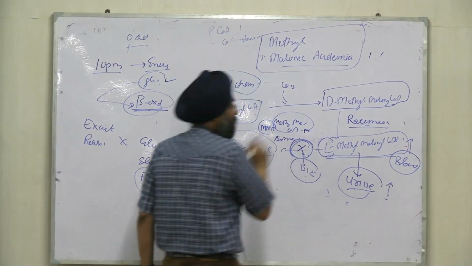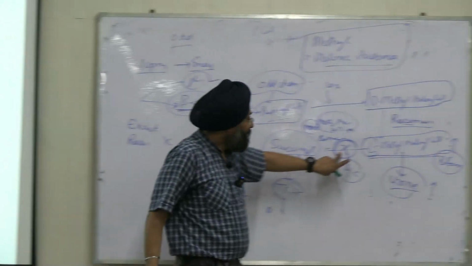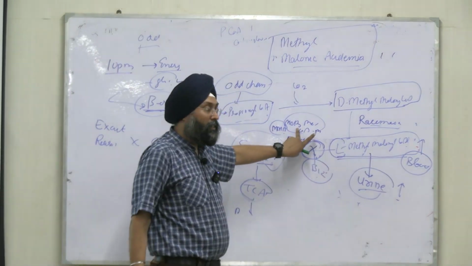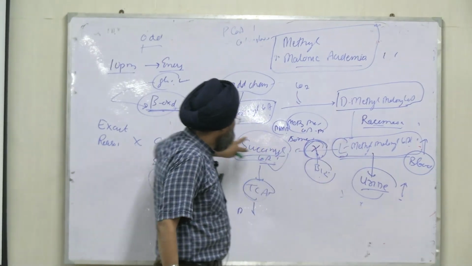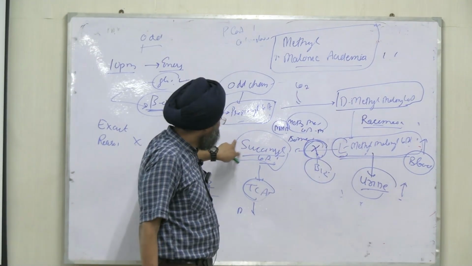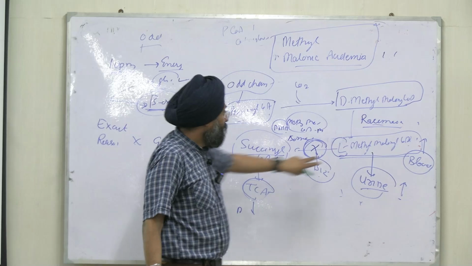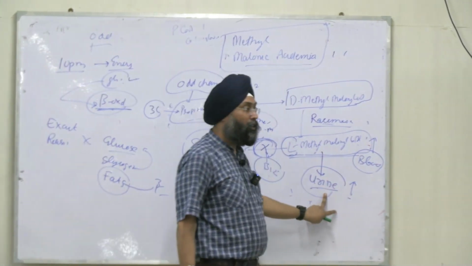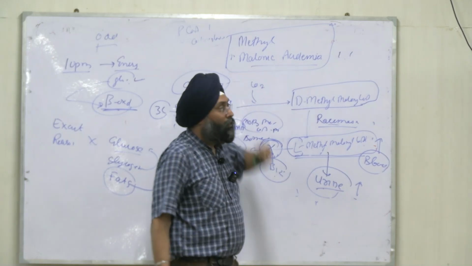So the pathway is blocked here. Either there is deficiency of vitamin B12 or deficiency of this enzyme. So this will not be converted to succinyl-CoA, and succinyl-CoA will not enter the TCA cycle. This product will accumulate in blood, then finally be excreted into urine. The disorder will be methylmalonic acidemia.